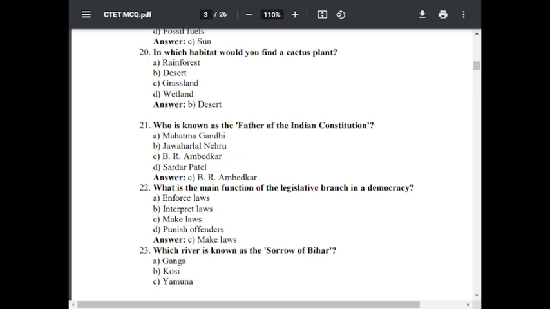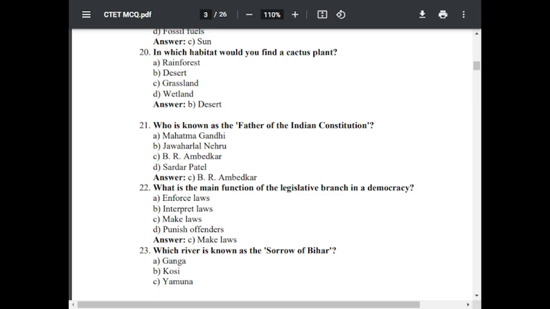Question number 21. Who is known as the father of Indian Constitution? Option A, Mahatma Gandhi. Option B, Jawaharlal Nehru. Option C, B.R. Ambedkar. Option D, Sardar Patel. The correct answer is B.R. Ambedkar.